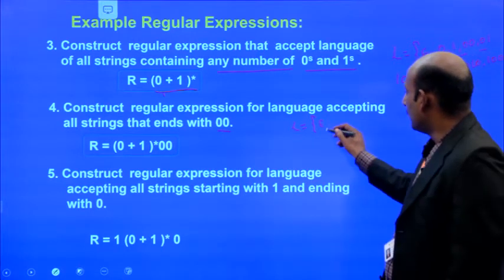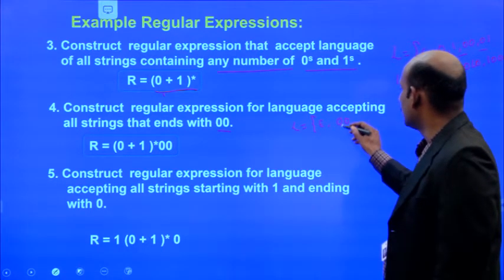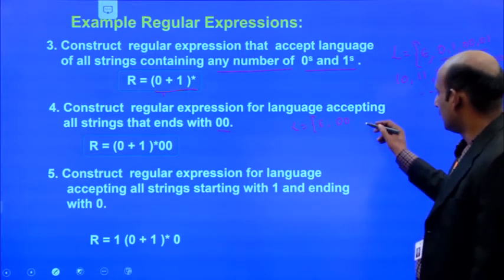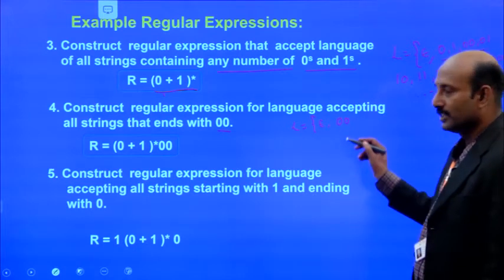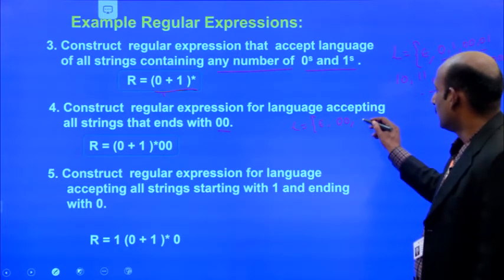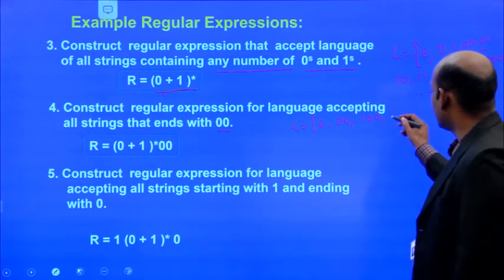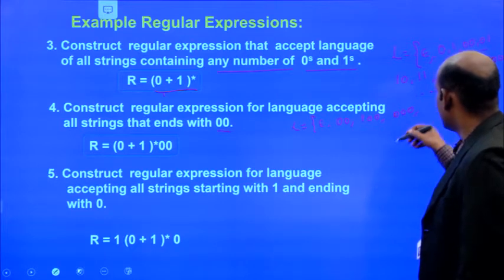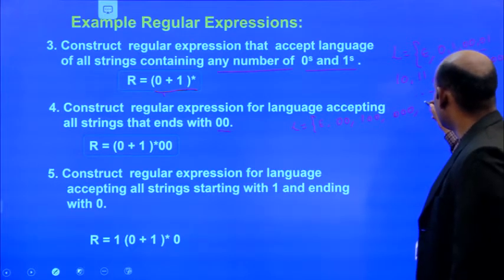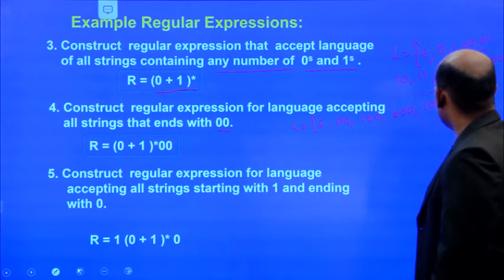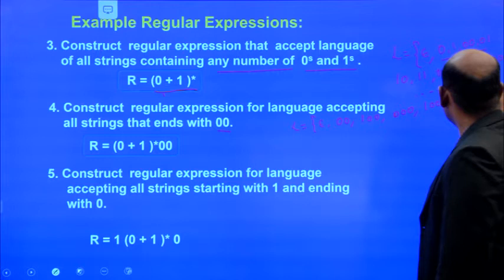So epsilon followed by 00, it accepts 00. Likewise 100, and similarly we can take triple zeros, 1000, 10000 and so on.